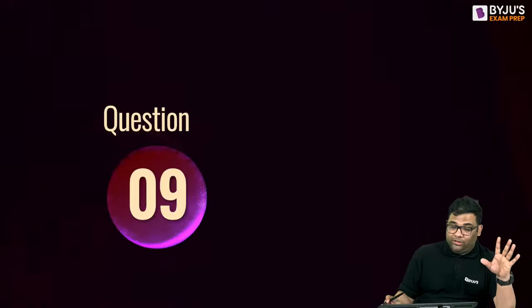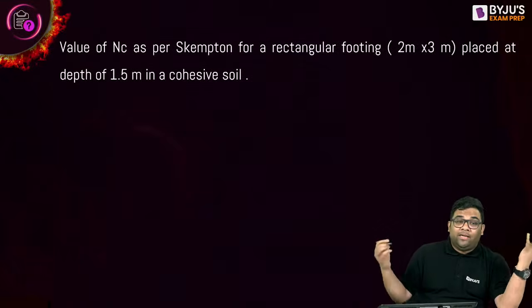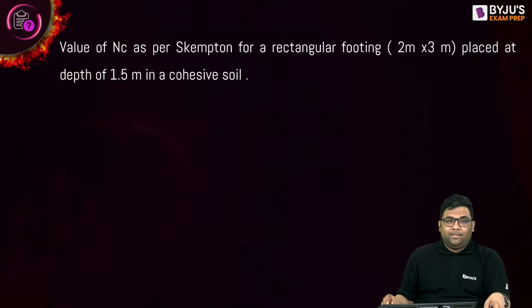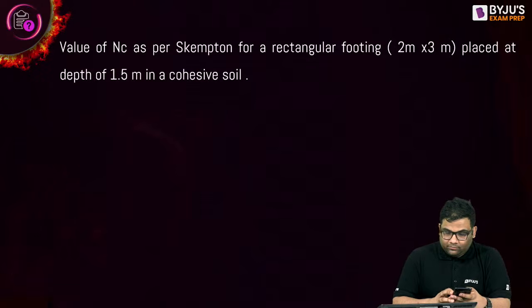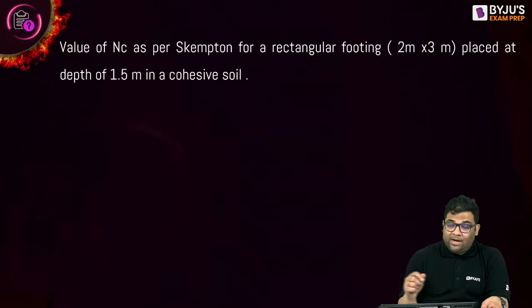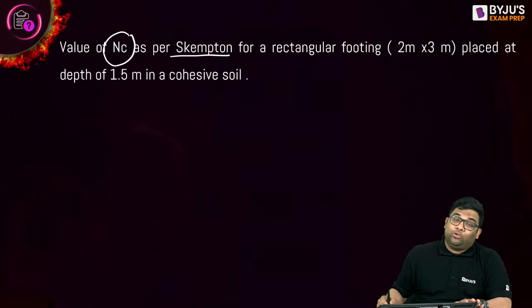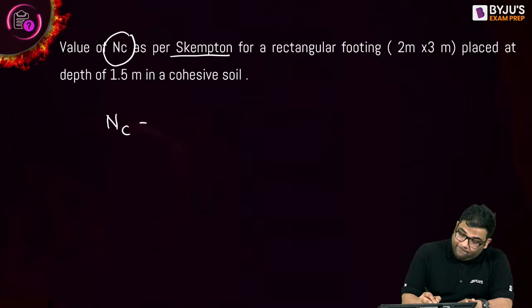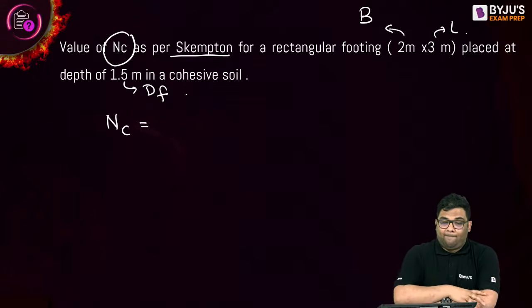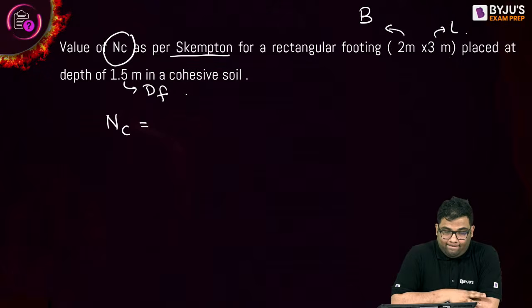Now solve this last question, question number 9. Actually, we have solved many questions. We have to find the value of Nc as per Skempton theory. They can ask such kinds of 1 mark questions also. Please find out, everything is given. This is the width of the rectangular footing, this is the length, and this is the depth. Please find out the answer. Let us see who finds out first.